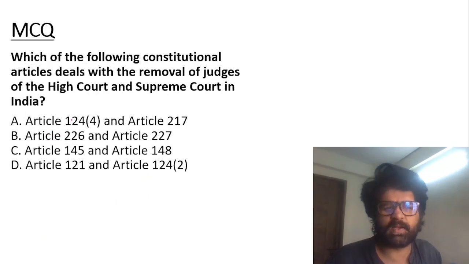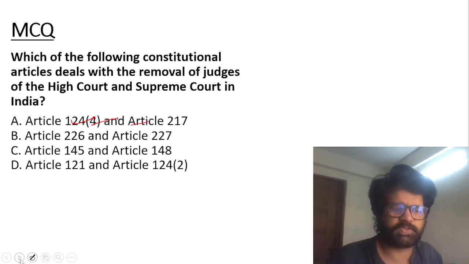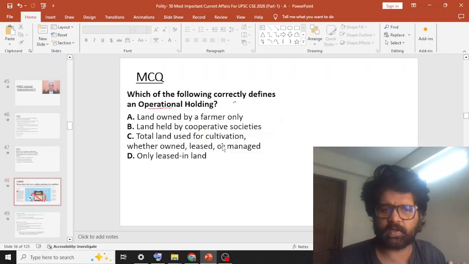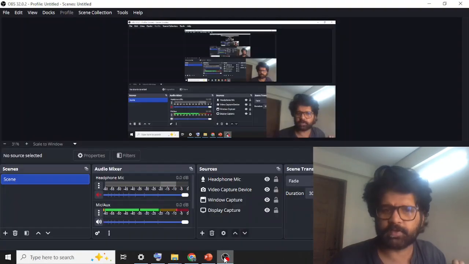Which of the following, again easy: Article 124(4) and Article 217. Very good. Next article, the seventh most important article for polity and governance.